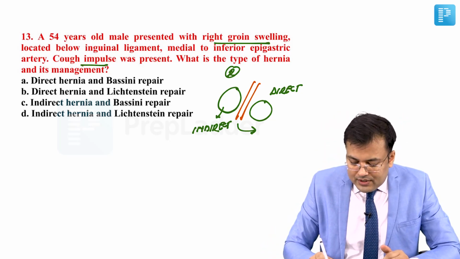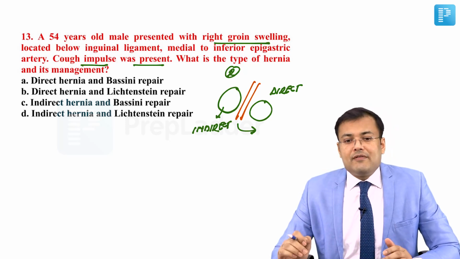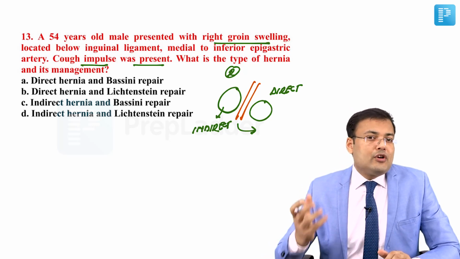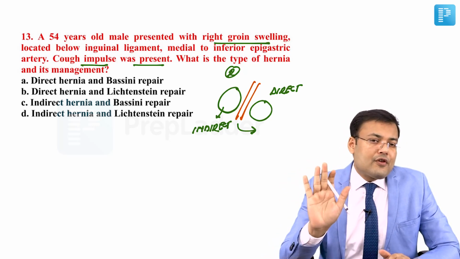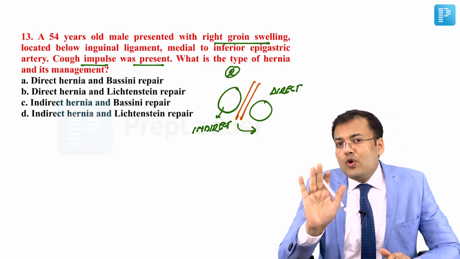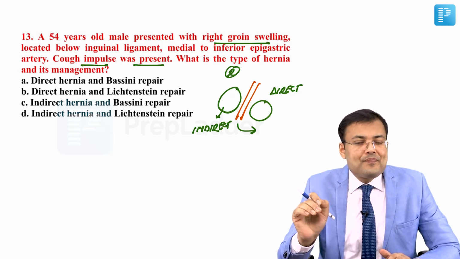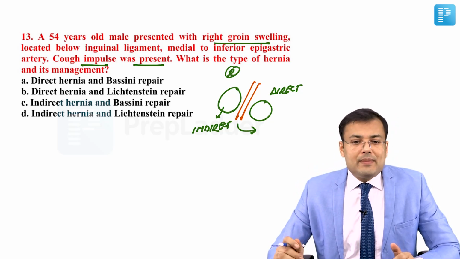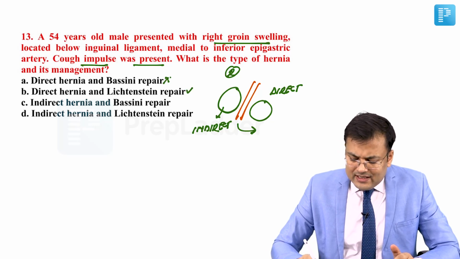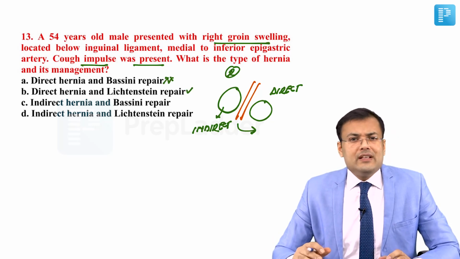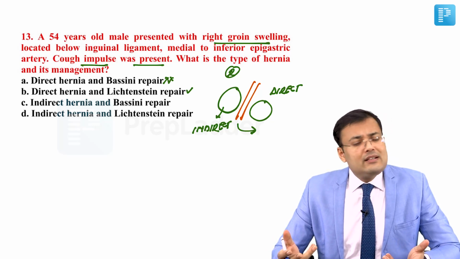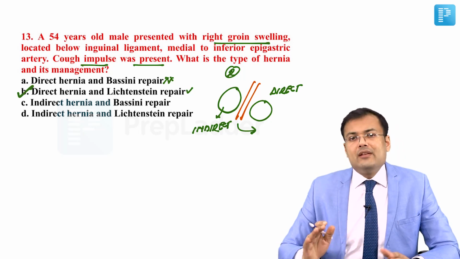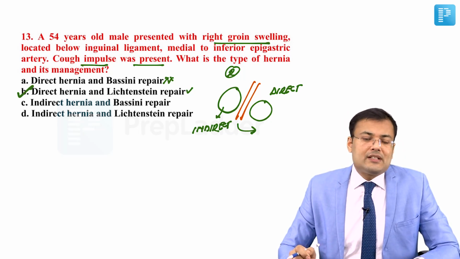Cough impulse was present. What is the type of hernia and its management? So diagnosis is clear that it is direct hernia because it is coming directly from posterior abdominal wall via triangle of Hesselbach. And what's the gold standard treatment for inguinal hernia repair? It is Lichtenstein repair. Bassini's repair is a tension repair. It increases the risk of recurrence. That's why it's not performed nowadays. So correct answer is what? Direct hernia, and the treatment is Lichtenstein repair. So correct answer for this question is B.